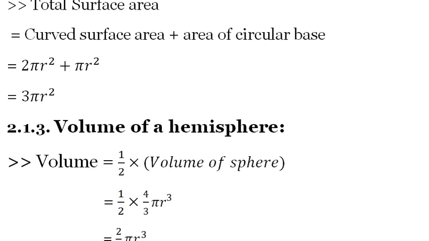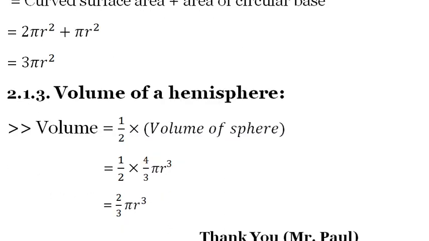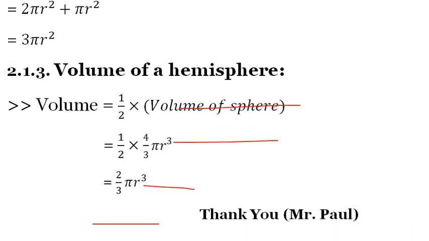And now the volume, the last one. The volume is very simple, because it is half the volume of the sphere. The volume of a sphere is 4 by 3 pi r cube, and half of it is the volume of the hemisphere. So if we take half, we get 2 by 3 pi r cube. So we get 3 formulas for a hemisphere and 2 formulas for a sphere.